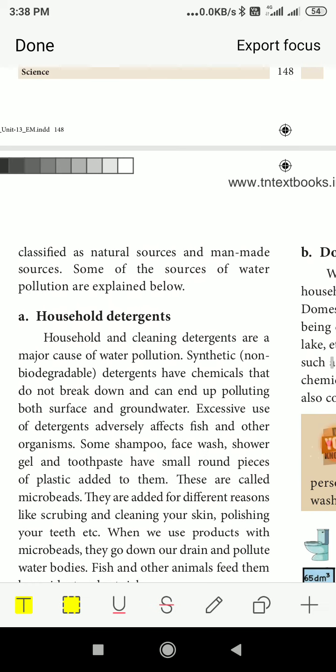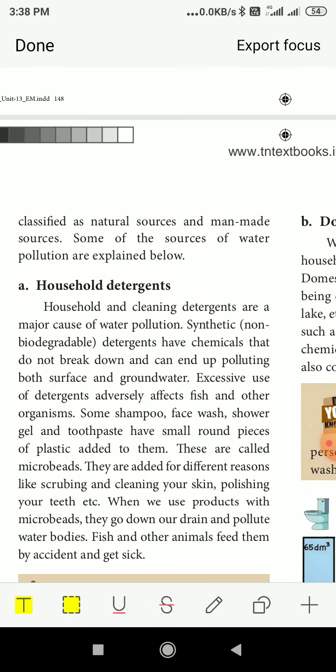First one is household detergents. Household detergents come from water used for washing clothes, vessels, or when we are taking a bath. Household and cleaning detergents are a major cause of water pollution. Synthetic non-biodegradable detergents have chemicals that do not break down and can end up polluting both surface water and groundwater. Excessive use of detergents adversely affects fish and other organisms.